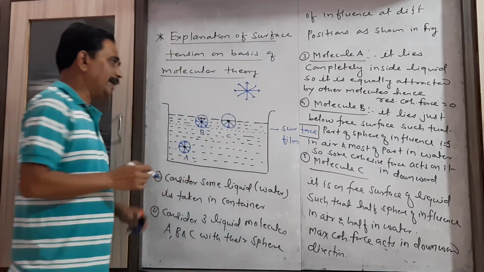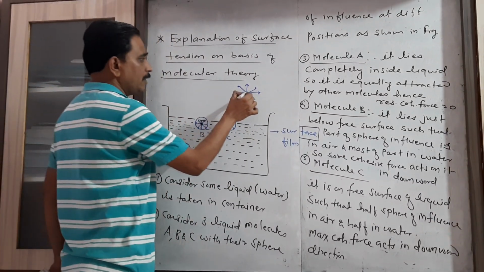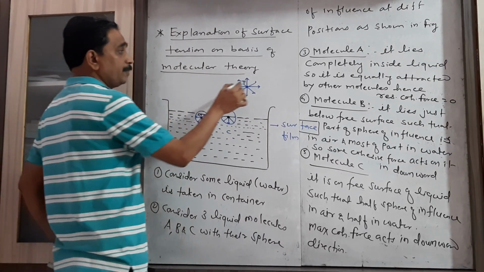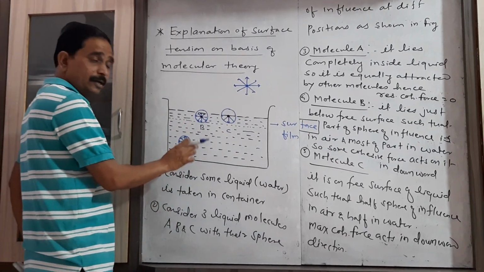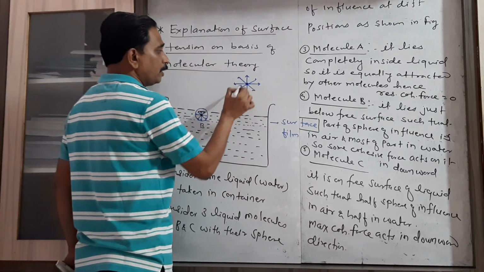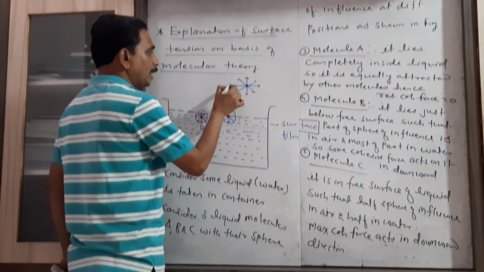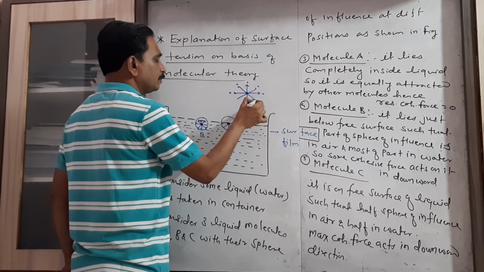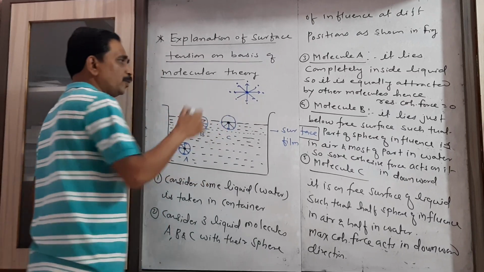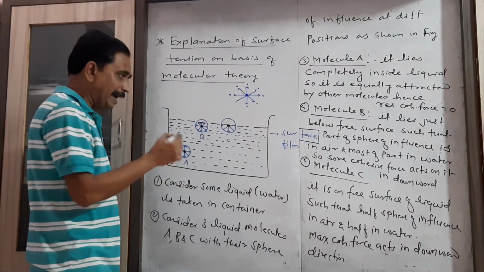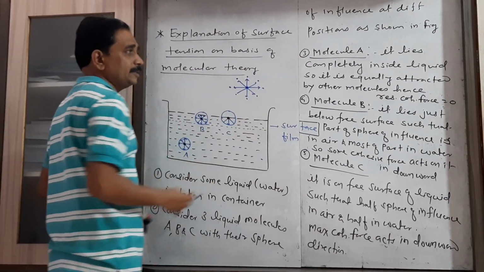As molecule A is well inside the liquid, its sphere of influence is present totally inside the liquid, so it will be attracted by other liquid molecules with the same force. That's why the resultant cohesive force acting on molecule A is 0.